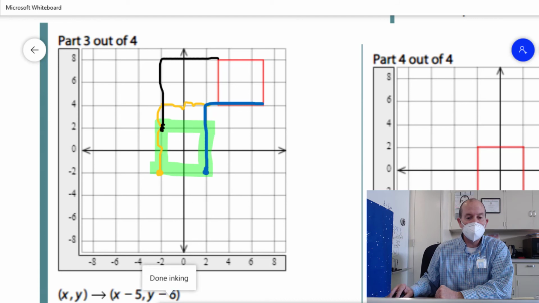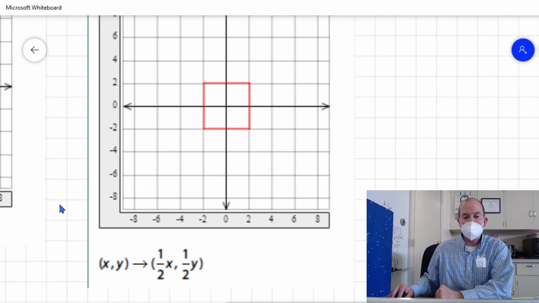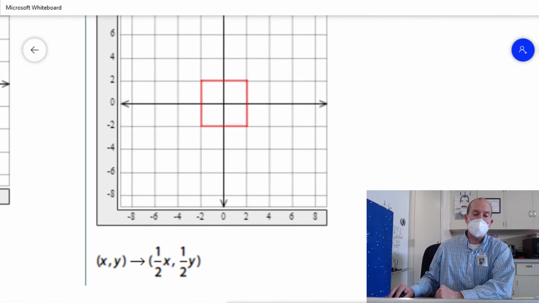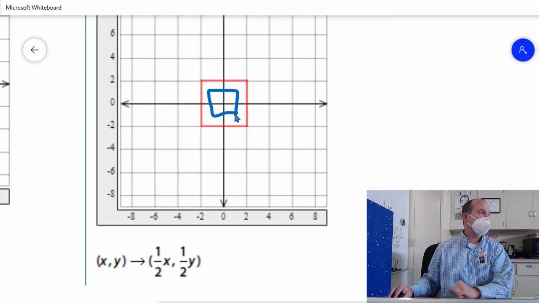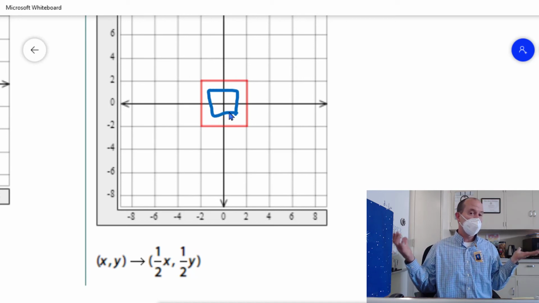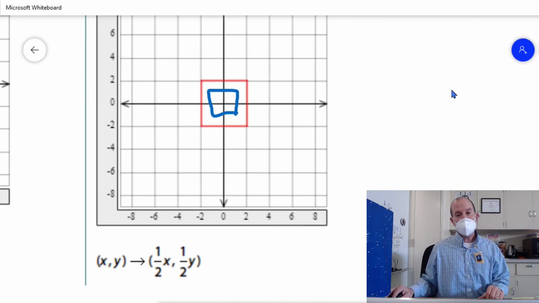Which is perfectly set up for part 4, where they asked me to do half the size. So since the numbers are all 2s, half the size would be all 1s, and I end up with a smaller square in the middle. And that's a sequence of transformations, which is question number 2 on 10.3. All right.